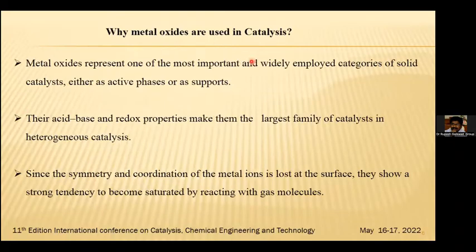Why are metal oxides used as catalysts? Because metal oxides are among the most important and widely employed categories of solid acid catalyst, either as active phases or as support. Their acid-base and redox properties make them the largest family of catalysts in heterogeneous catalysis. Since the symmetry and the coordination of the metal ions is lost at the surface, they show a strong tendency to become saturated by reacting with gas molecules.